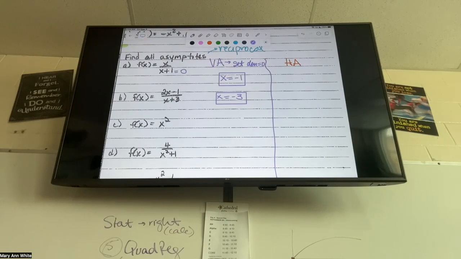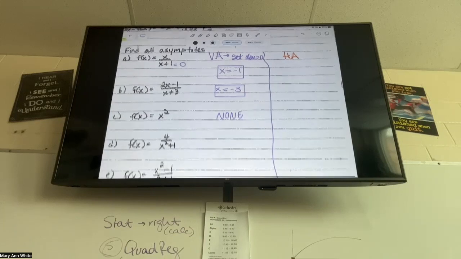Might just be x. Is there a denominator here? Technically, it's 1, right? If I set that equal to 0, can I solve that? Nope, there just is none. That's a quadratic. There are no vertical or horizontal asymptotes for quadratics. So it has to be set up like a fraction.